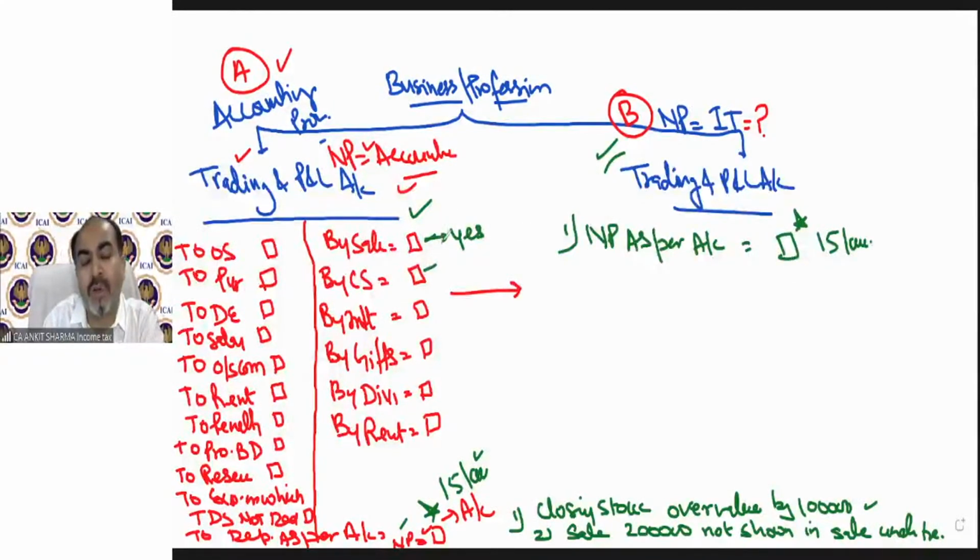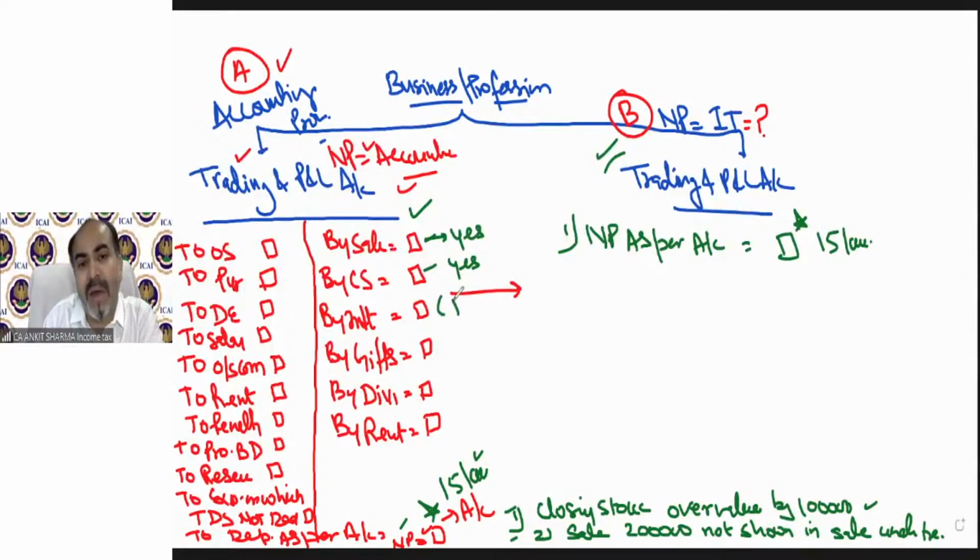We will not do anything for this sale. We will do the additional information of sale later. First of all, we need to solve the P&L or trading part points. So is sale part of business? Yes. So we will not do any adjustment in our 15 lakh rupees. Is closing stock part of business? Yes. It is also part of our business activity. So we will not do anything regarding this closing stock also.